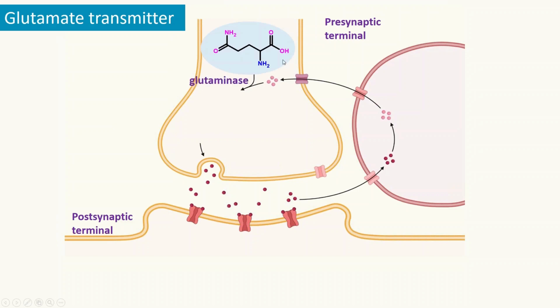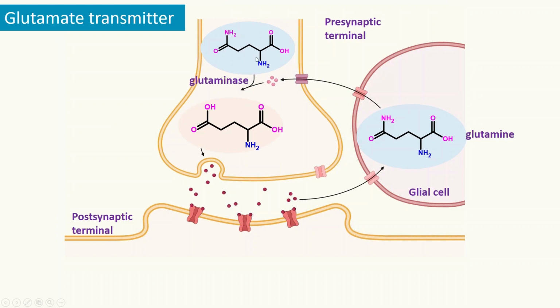Glutamate is produced from the amino acid glutamine, and glutamine is also produced from glial cells and the presynaptic terminal. There is an enzyme, glutaminase, and that enzyme converts glutamine to glutamate. Just a simple difference here: structurally, here you have an acid, here you have an amine. Once they form in the presynaptic vesicles, those diffuse into the synapse and they release